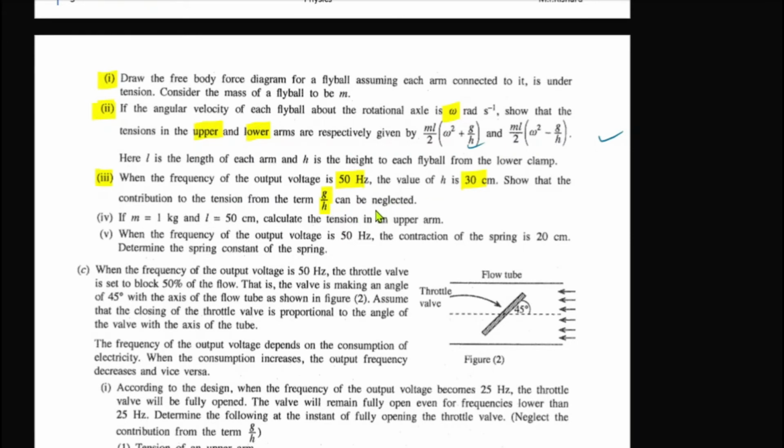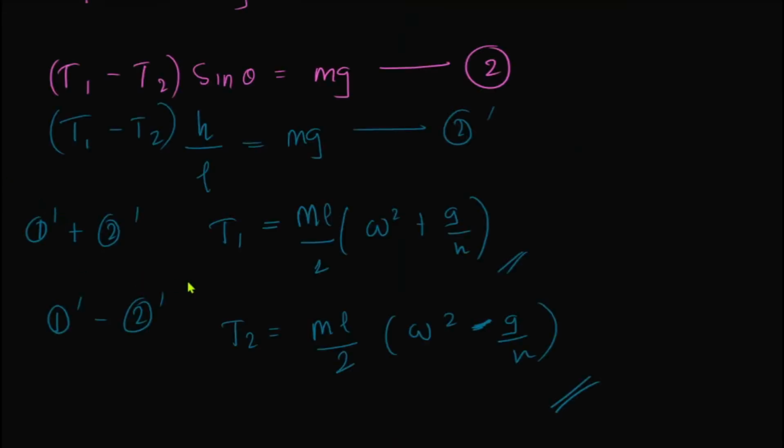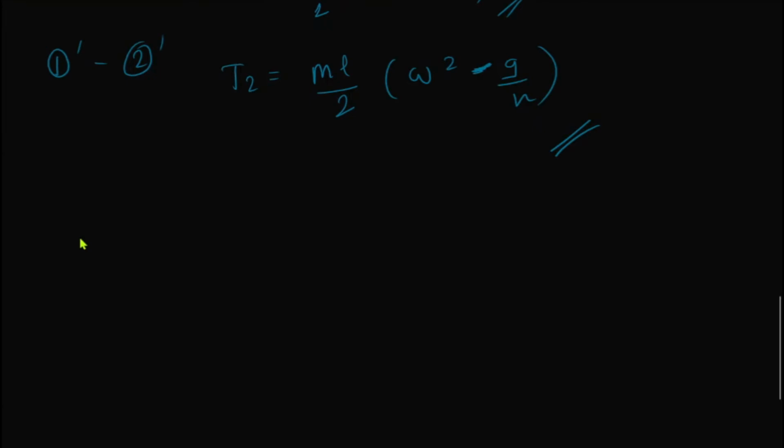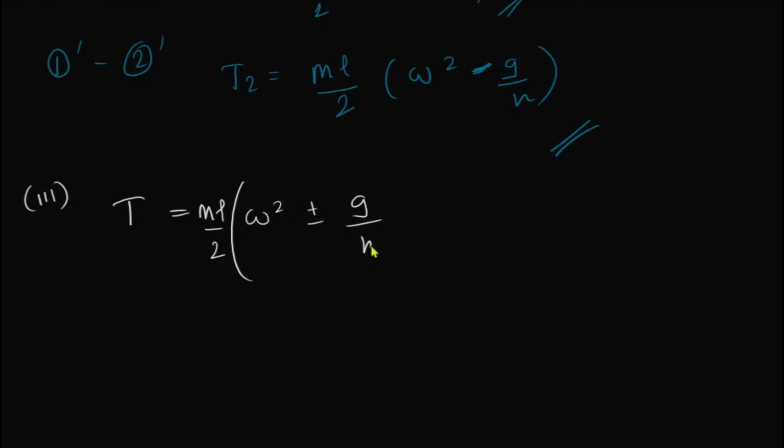Now, what is the tension? Taking the third question, we got the tension as ml over 2 omega squared plus or minus G over H. If it is the upper tension, it is plus. If it is the lower tension, it's minus, right? So they have given the H value, the height, to be around 30 centimeters, which means the height is going to be 0.3 meters, right?